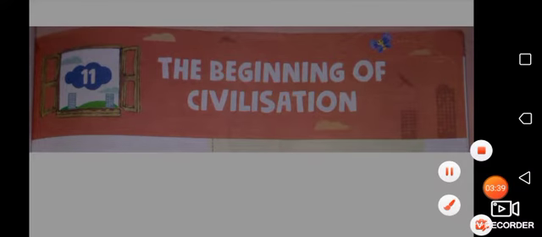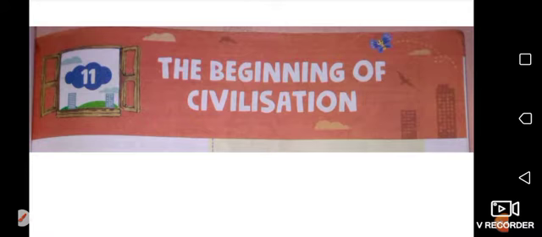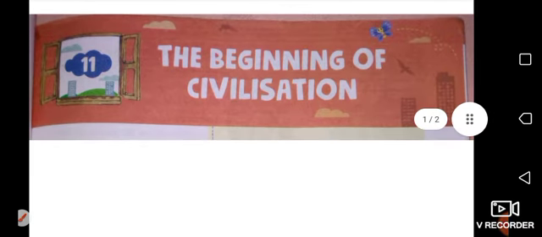Students, as you all know, we have already learned that early humans were mainly hunters and gatherers. They were nomads. What is the meaning of nomad? Nomads are people who move around from one place to another in search of food.